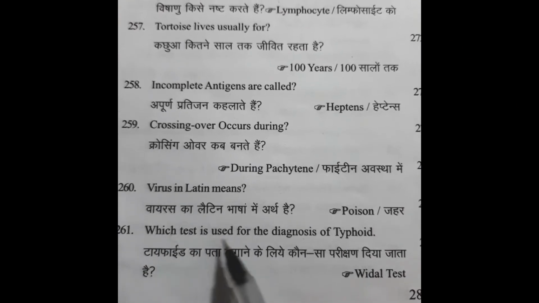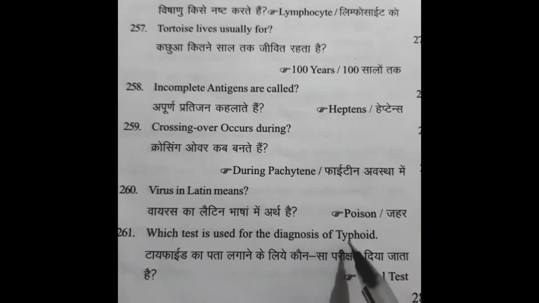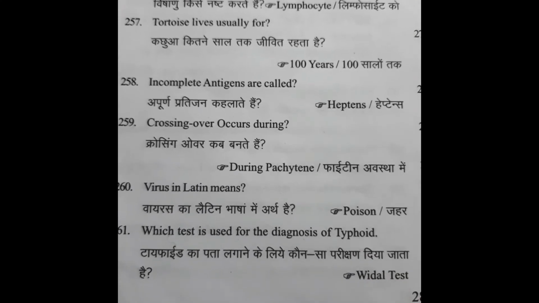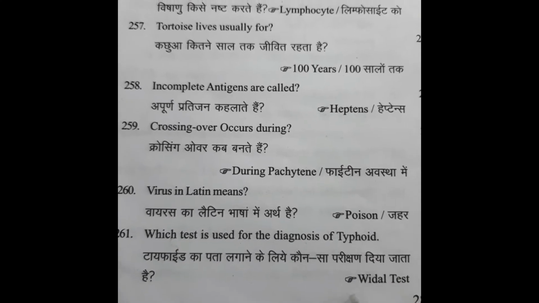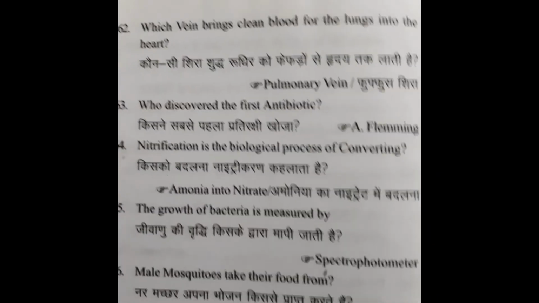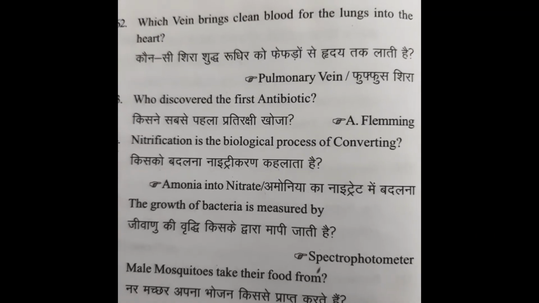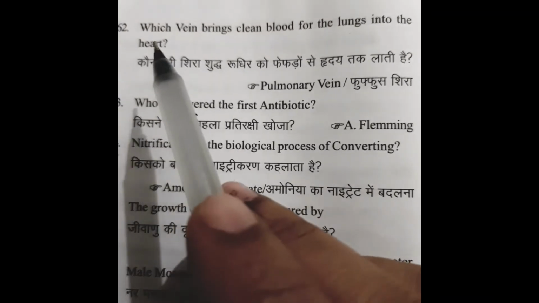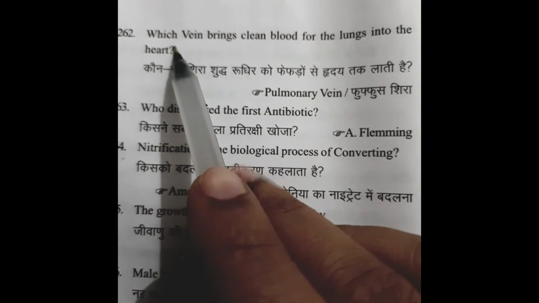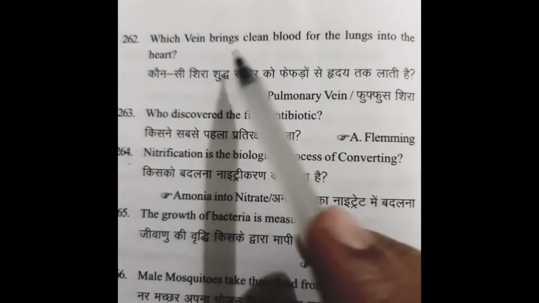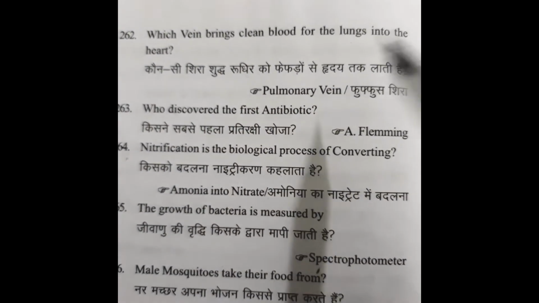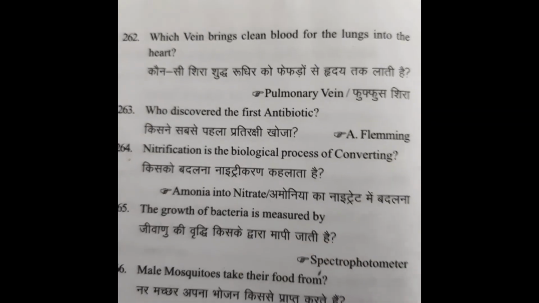Which test is used for diagnosis of typhoid? Answer: Widal test. Which vein brings clean blood from the lungs into the heart?